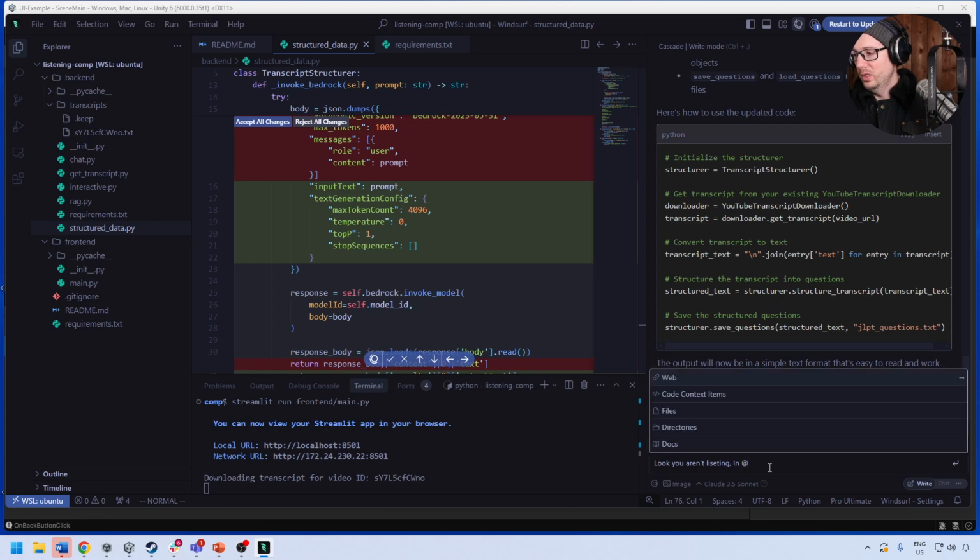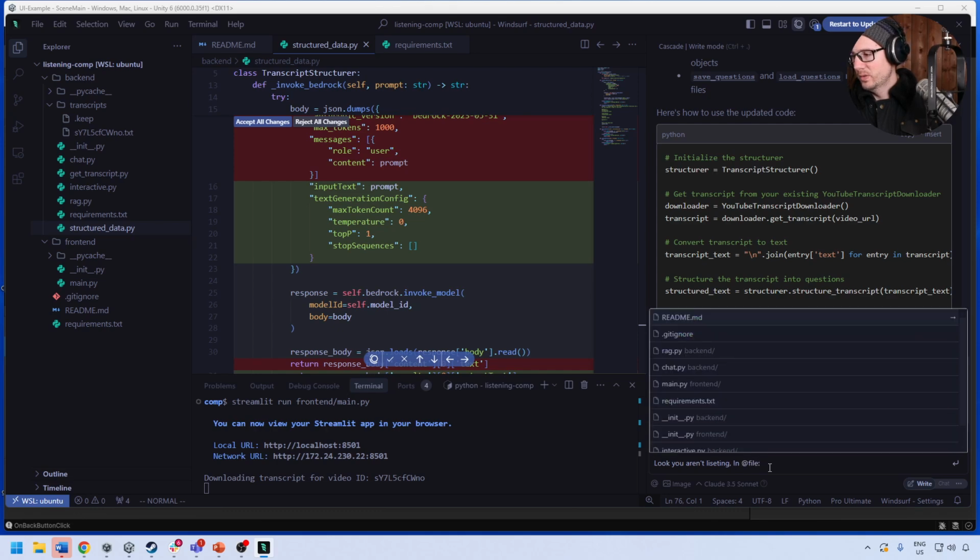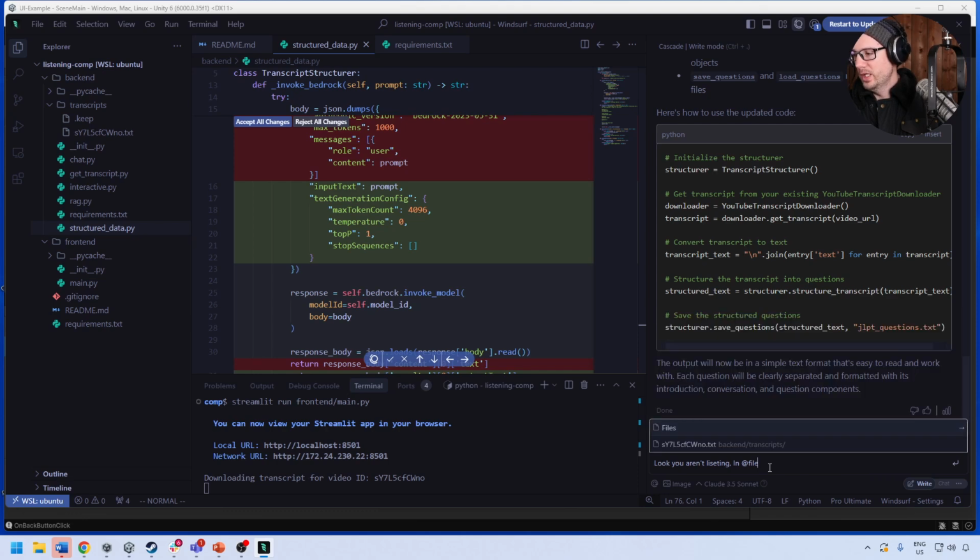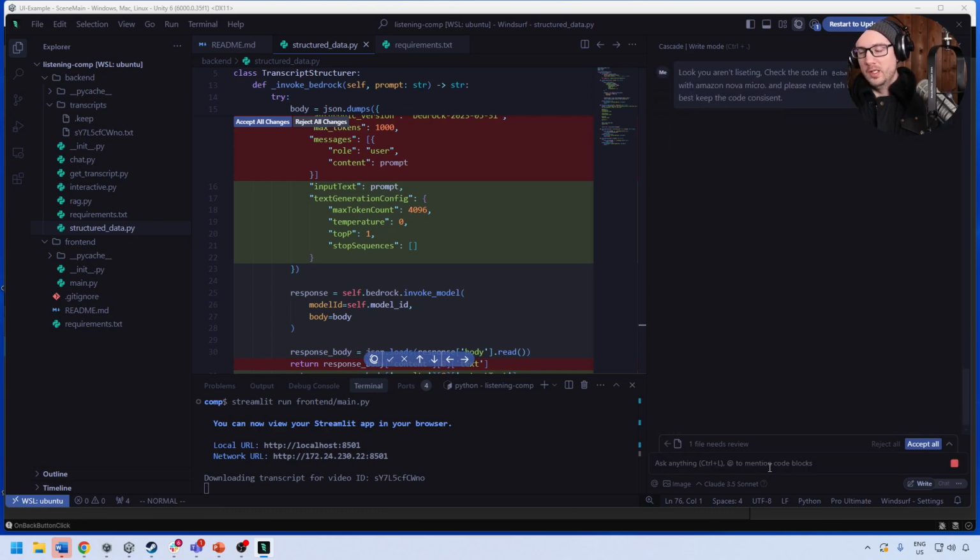You know, in get transcripts. Oh, sorry. Maybe check the code in chat. I think I gave it the wrong file. That's why I was confused. To see what I mean with my Amazon Nova Micro, and please review to see how to best keep the code consistent. I think it's because get transcripts just downloads it, and so I kind of gave it the wrong thing. So we'll let it try again, okay?